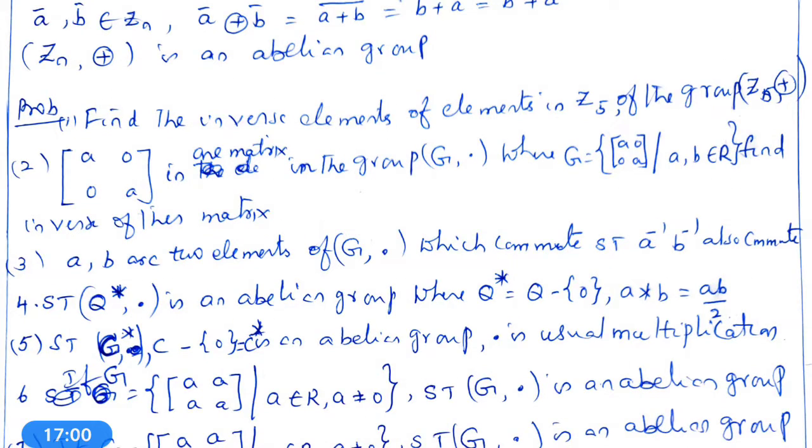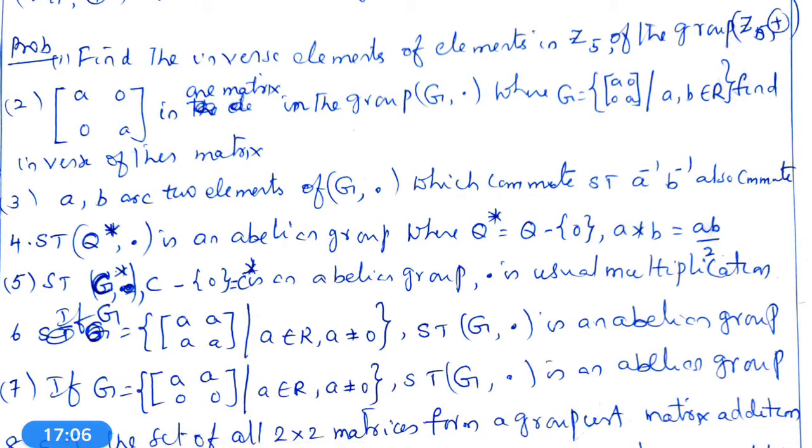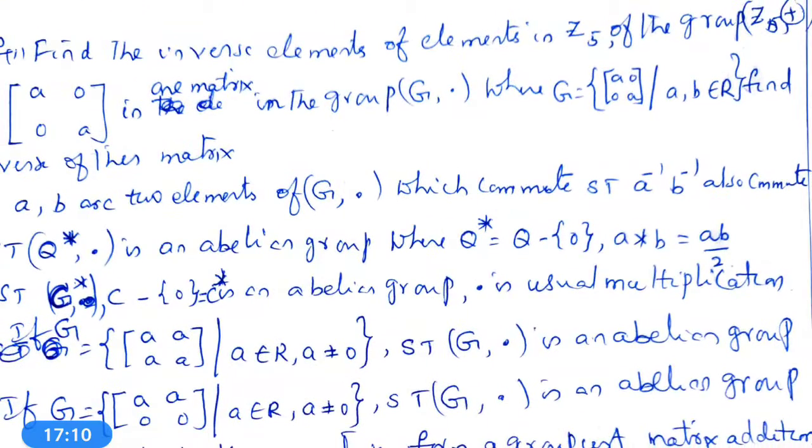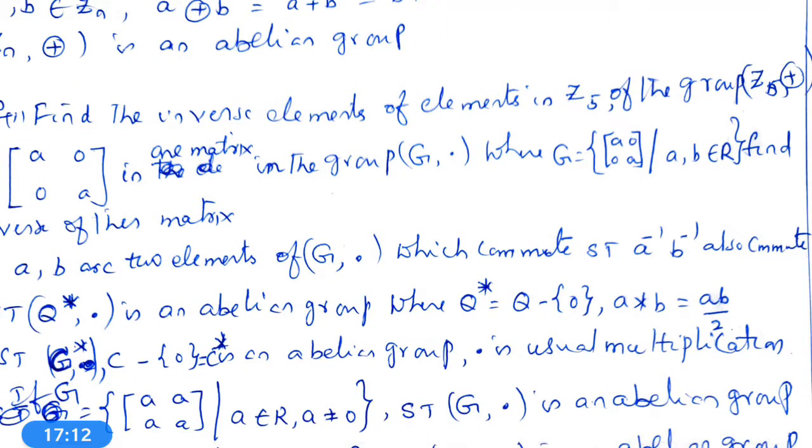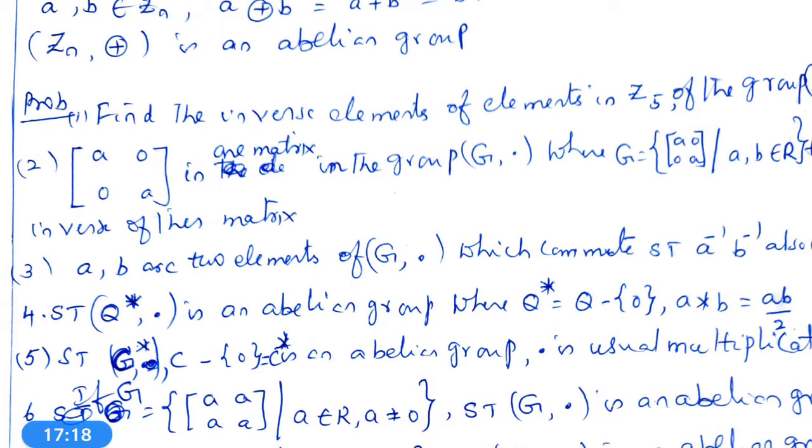Now, some problems are given as an exercise to you. The problems are: find the inverse elements of Z5 of the group Z5, circle plus.